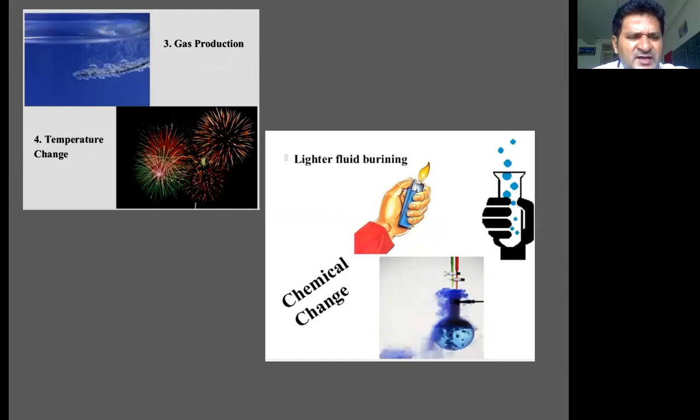If you fire a cracker, that is also a chemical change. If you light a burner or a candle, those are also considered a chemical change. If you mix two solutions and there is a liberation of some gas or vapors, either it can have smell or not, but the liberation of gas is also considered a chemical change.